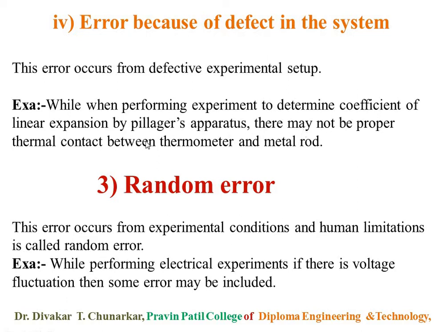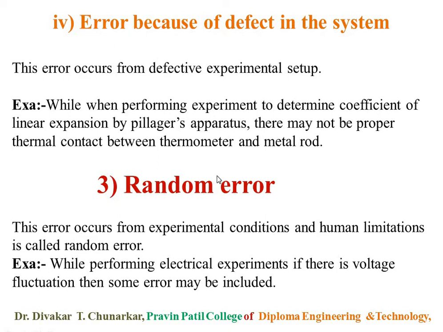So there may not be proper thermal contact between the thermometer and the metal rod. Keep in your mind, when we have to use a thermometer and heat the metal rod, this is the type of experiment we perform for the coefficient of linear expansion using Pullinger apparatus. Therefore, error because of defect in the system occurs in the instrument.